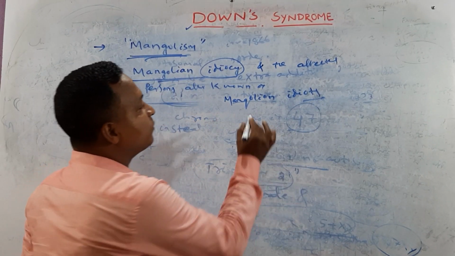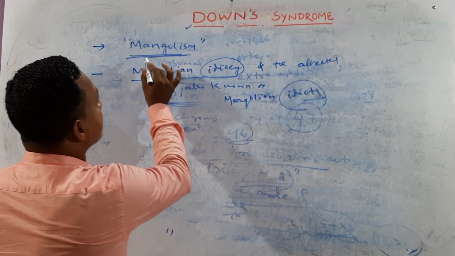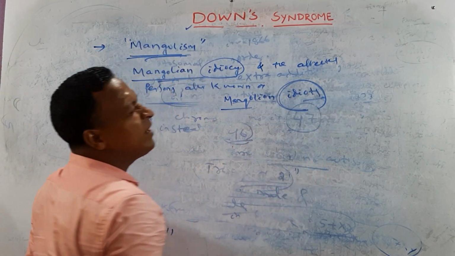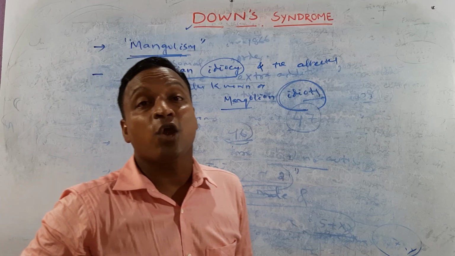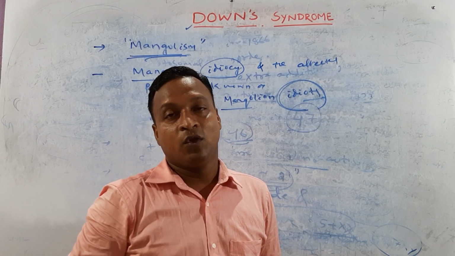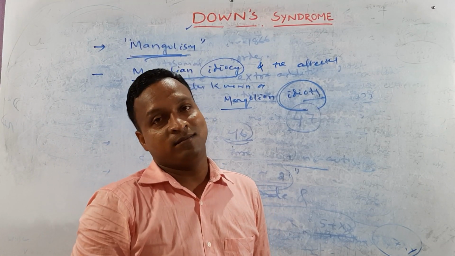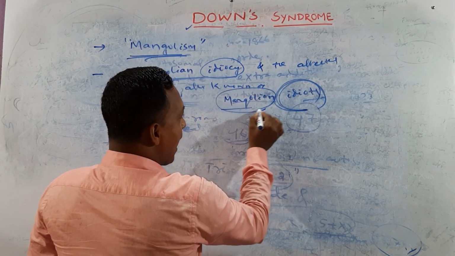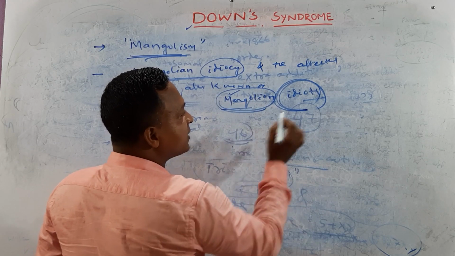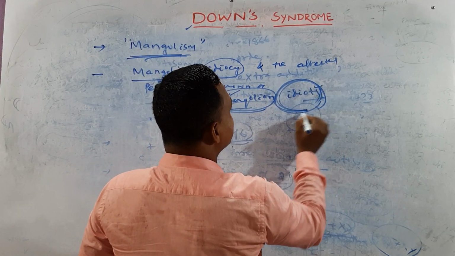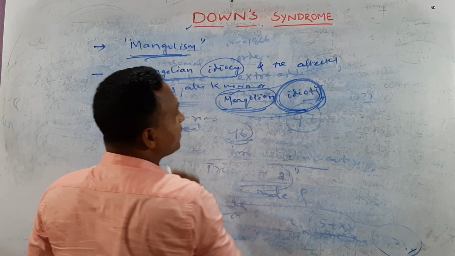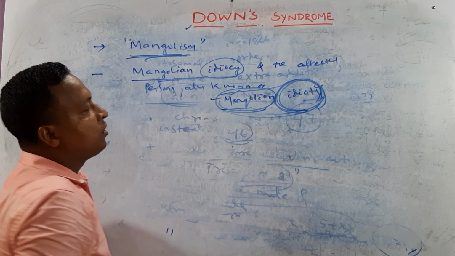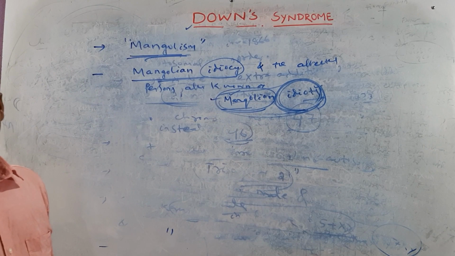These persons appear like Mongolians, and they are somewhat foolish, as the brain is not working properly. They are called idiots. So the appearance is like Mongolians, and they are idiots. Persons affected with Mongolian idiocy, Mongolism or Down syndrome are otherwise called Mongolian idiots.